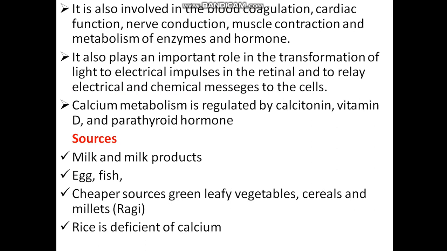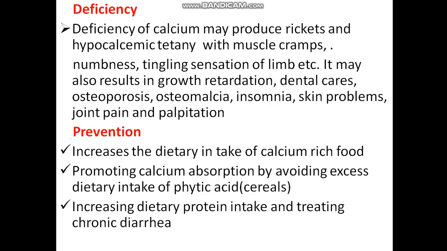Rice is deficient in calcium. Then deficiency. Deficiency of calcium may produce rickets and hypocalcemic tetany with muscle cramps.